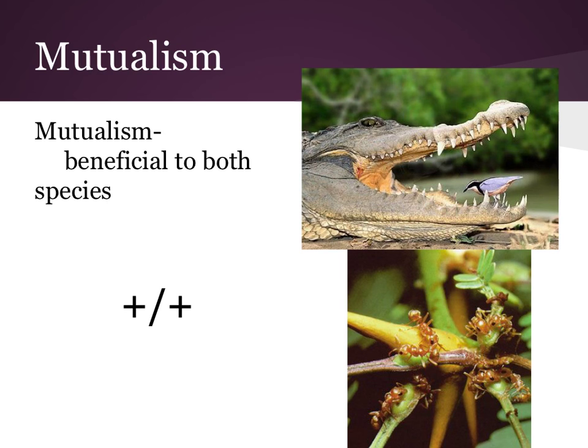All right, mutualism. This means it benefits both species. All right, so this is the happier one. So this is going to be represented by a plus plus. So with crocodiles, in this picture over here, there are birds that will eat insects and other bugs that are almost parasitic to the crocodiles. So these birds come in and eat those, so the birds get the benefit of food. The crocodiles then get rid of those parasites that would obviously harm them. So this is a benefit to both.